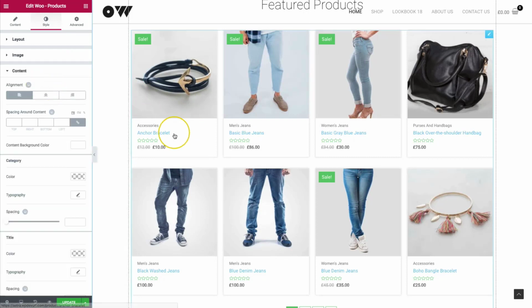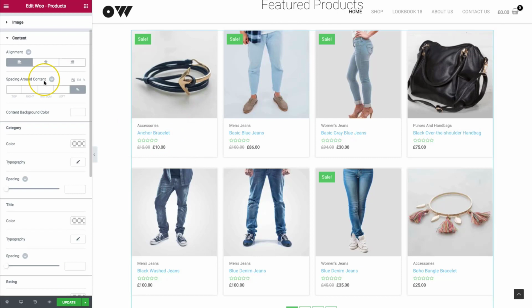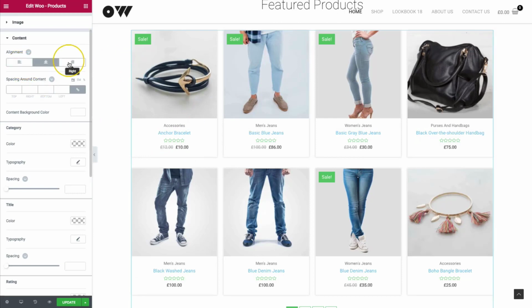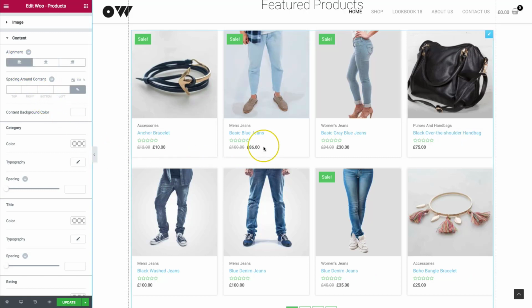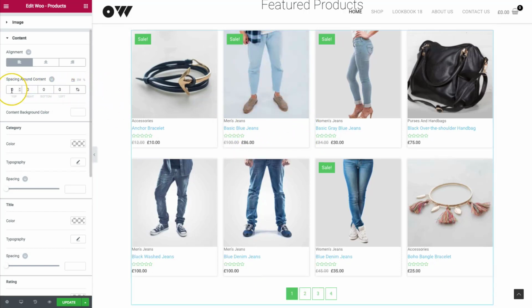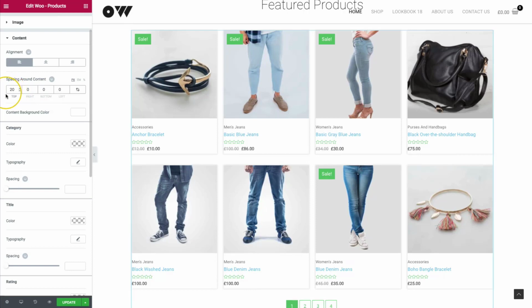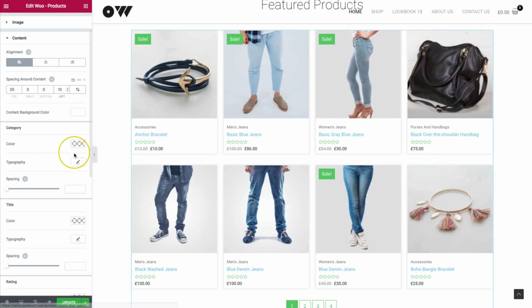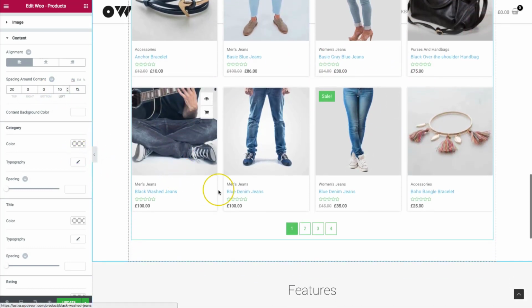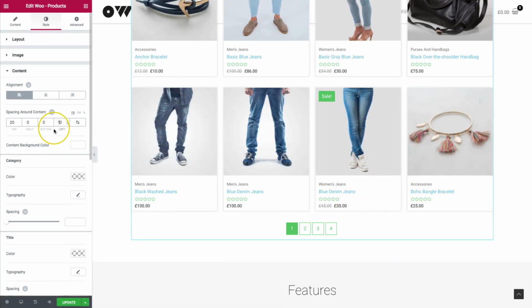For the content, which is all down here, we have the ability to left, center, and right align this. Right now, center looks pretty good. I like the way that it's centered. We have the option to do spacing around content, and to do that, I'm going to show you in the left align mode. We have spacing over here to the left, top, right, and bottom. Let's turn all that off, add some spacing to the top, and just a little bit of spacing to the left. This gives us a more intimate feel for showing the information for our products.